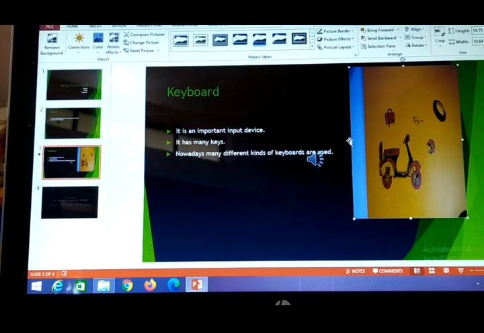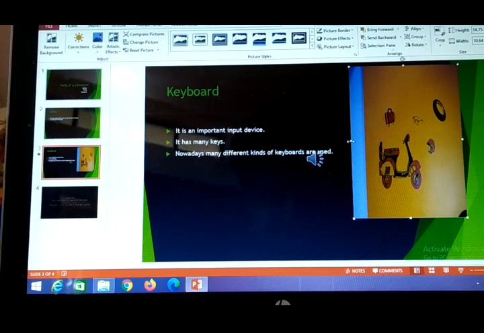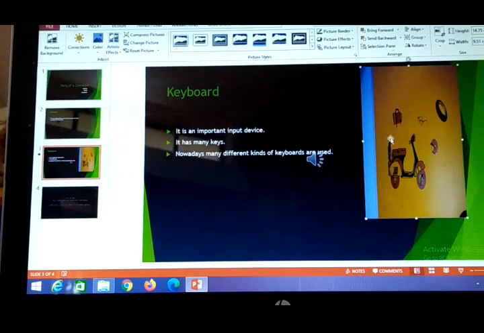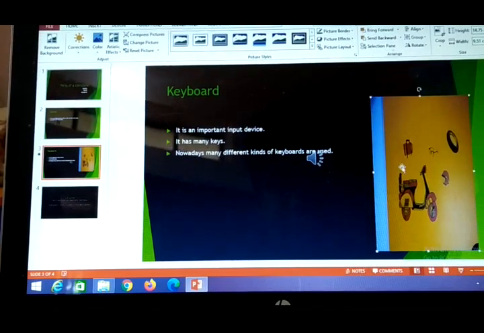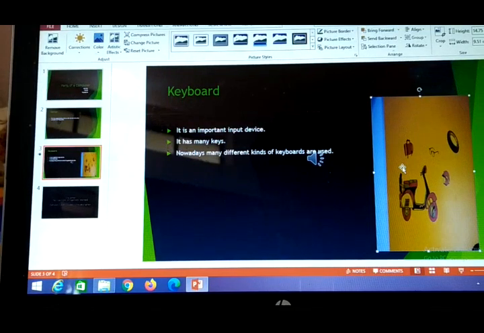I can decrease the size of the picture as per the requirement. If you want it in the whole background, you can make it in the whole background also, but if you want the size to be decreased, it can be decreased also. And if you want to place it here, it will look nice. I have added pictures, audios, and videos also. Sometimes it is given for entertainment purposes, or sometimes you actually need it to explain the concept, so depending upon what you want, you can insert it.